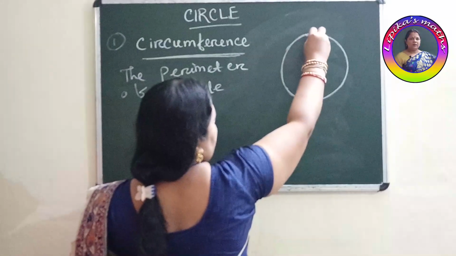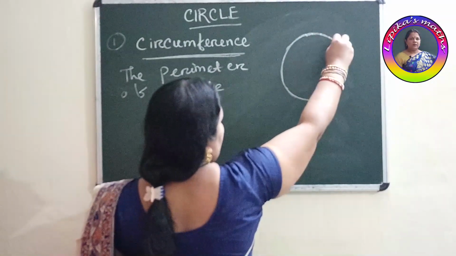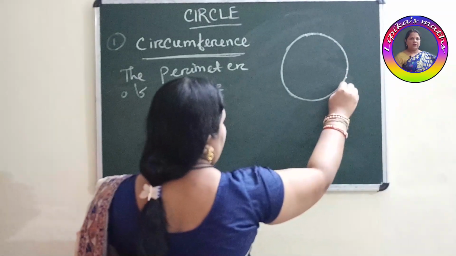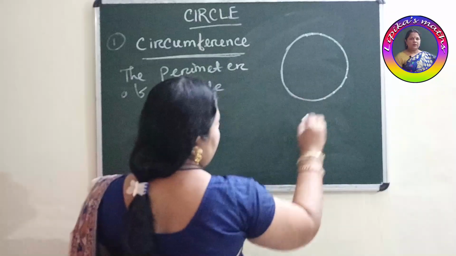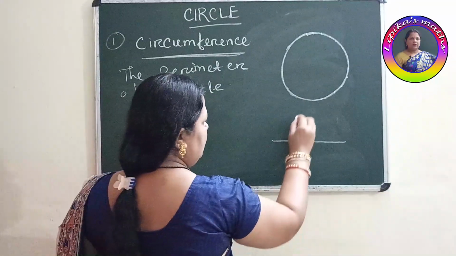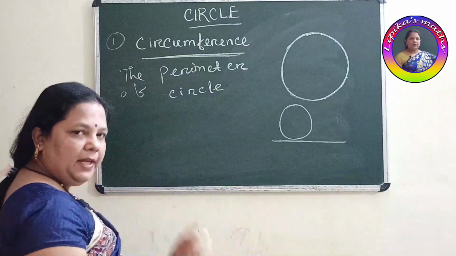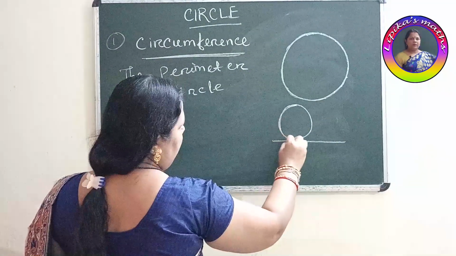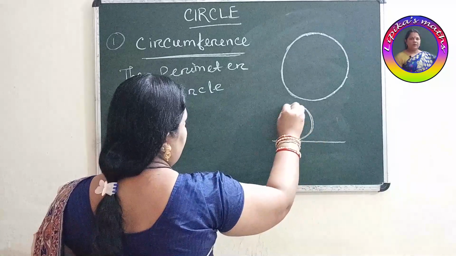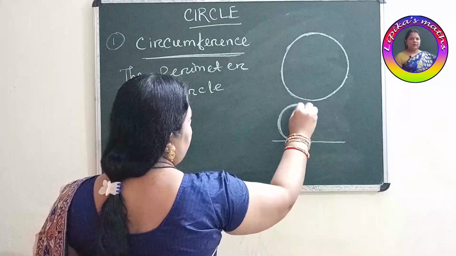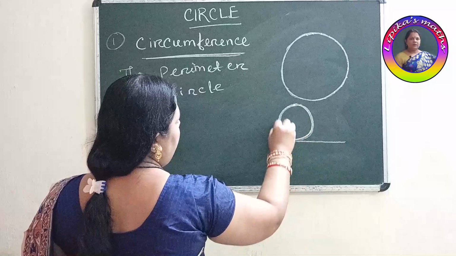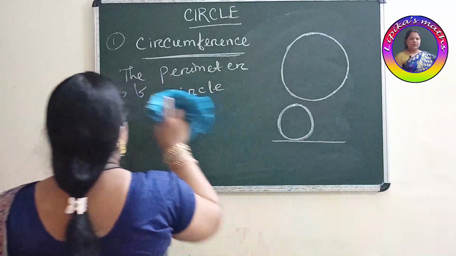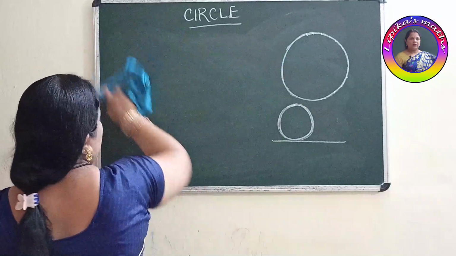So circumference means just the combination of the points in a curved manner, in a curved figure. This is not a straight figure. This is a plain closed curved figure, and it is the combination of the points, and this perimeter or the outermost region or the boundary part is called your circumference. Got it?